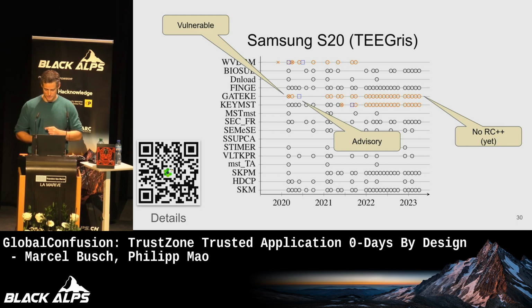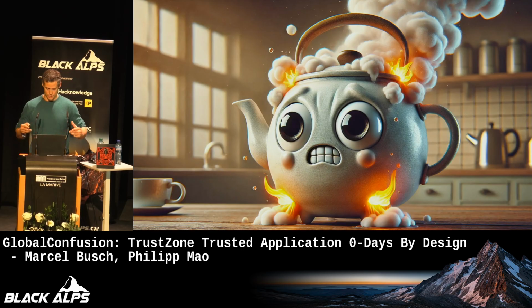And for this specific case, there's no rollback counter change up until the end of our analysis phase. And for many other devices, you will find a lot more details in our academic paper that you can follow here with this QR code. And with that, we're at the end of the conceptual part. Now all of your teapots are probably burning, and Philipp will go into a little bit more practical demos to show you how this actually looks on a real device.